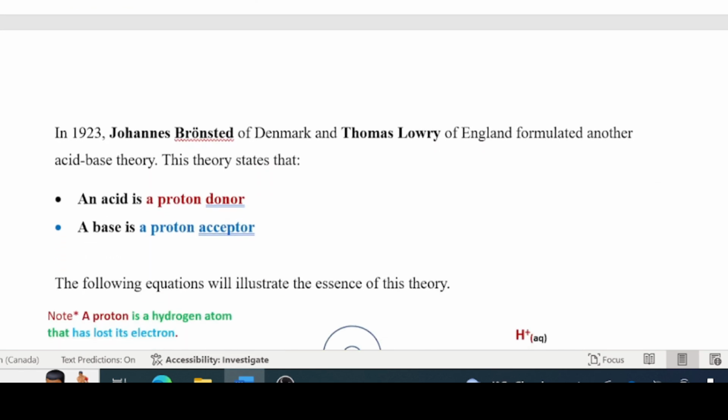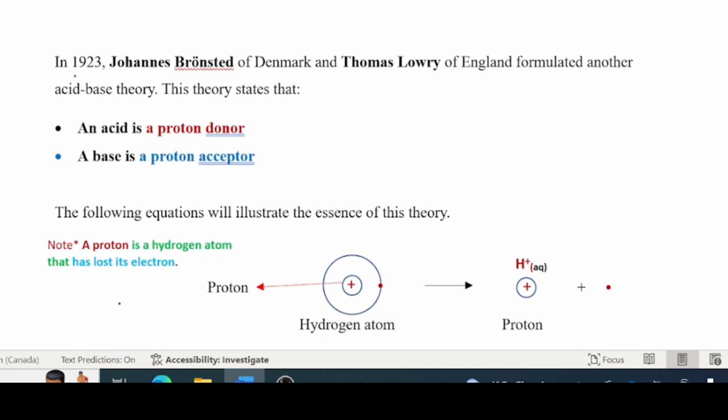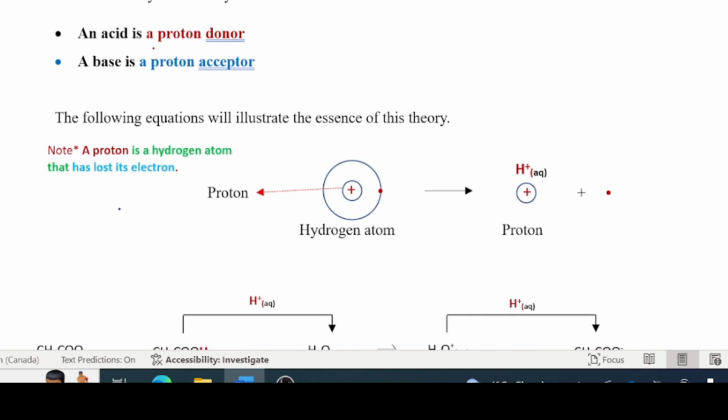You'll be doing this in grade 12, but why not introduce this now? It was made in 1923 by this Danish scientist Johannes Bronsted and an English scientist Thomas Lowry. We call that the Lowry-Bronsted theory, or Bronsted-Lowry theory. Their theory says that an acid is a proton donor and a base is a proton acceptor. This one is similar to the Arrhenius theory.